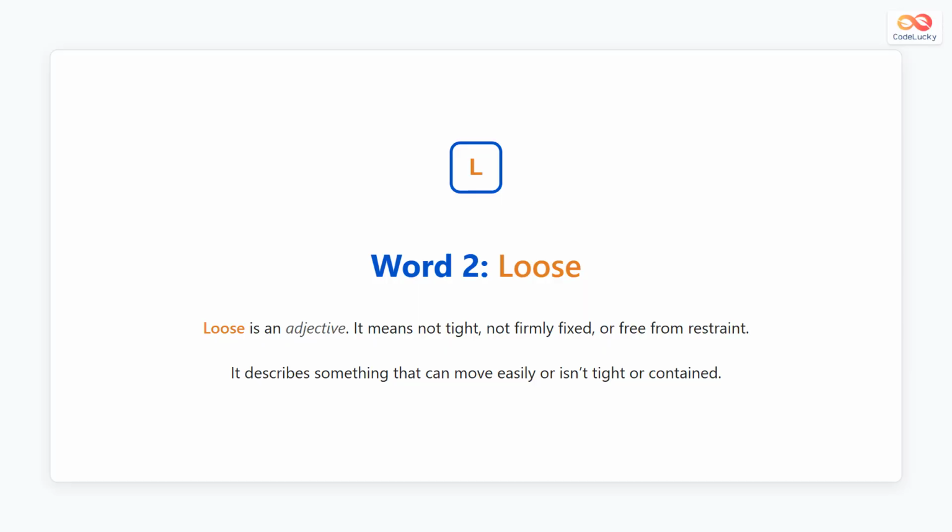The word loose is an adjective. An adjective is a word that describes a noun, like a person, a place, or a thing. Loose means not tight, not firmly fixed, or free to move. If something is loose, it has more space or more freedom than usual. The word loose does not describe an action. Instead, it describes the condition or the state of something.